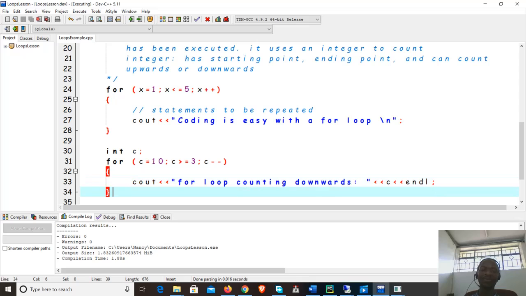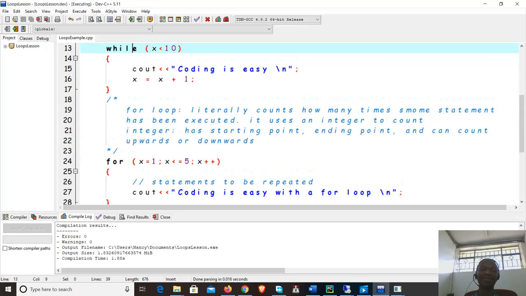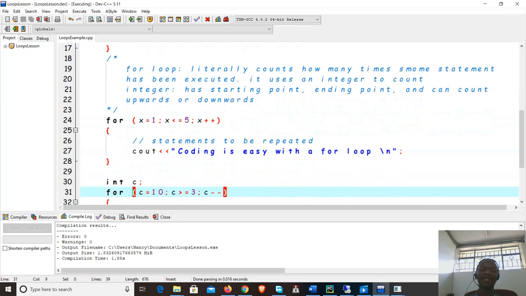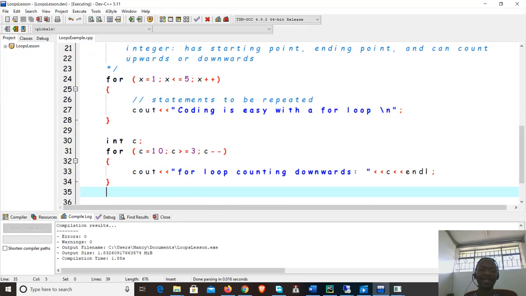Okay, so I hope this demonstrates a brief overview of how to make use of loops in our program. So next, we'll try to do something with these simple concepts.